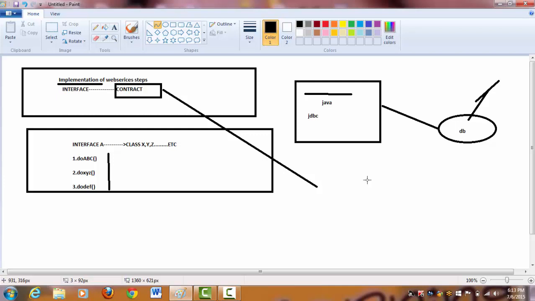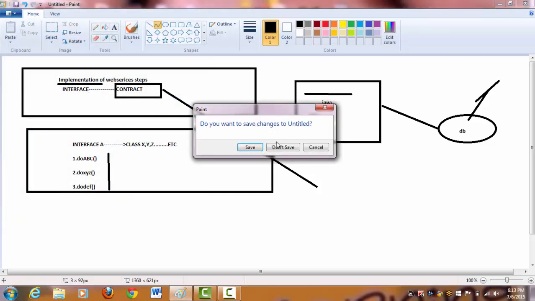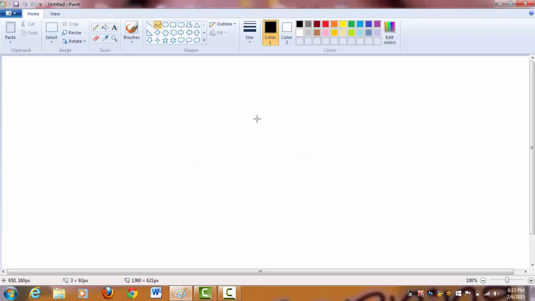Hope you understand this, right? It is a very important concept, so please go through this PPT so that you can easily understand whatever we have discussed till now. There is a reason behind discussing all these things before discussing the actual implementation of web services. I told you in the beginning of the class itself: we will see how this definition helps us in implementing web services.